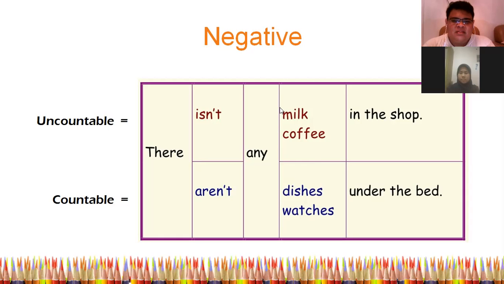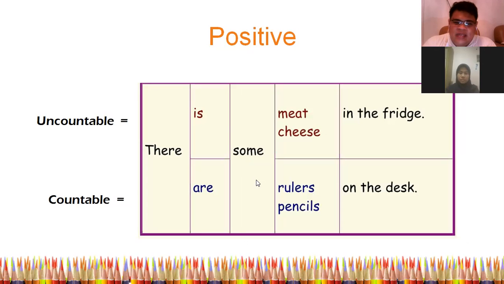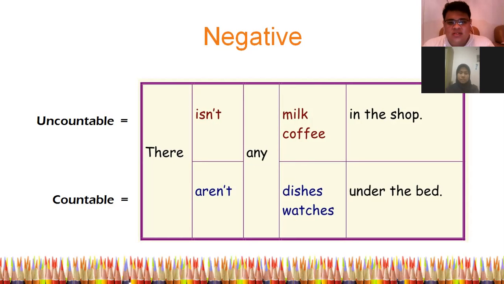But just like in grammar, we can just switch there and the subject, for example, is there or are there, and we can use any or some in the question form. So in positive and negative, the things that make the difference are some and any. It's just the simple term of the word.